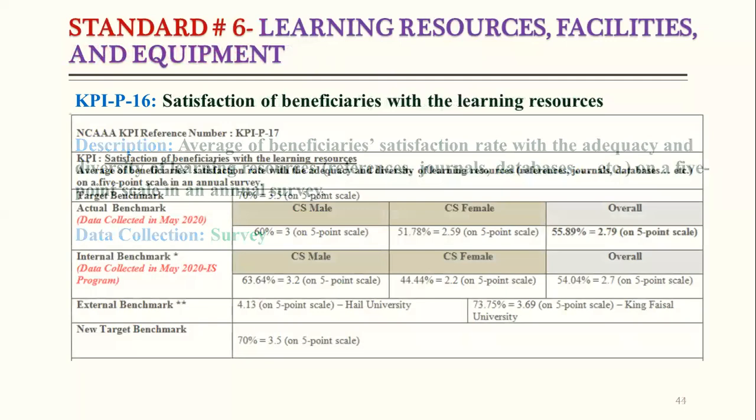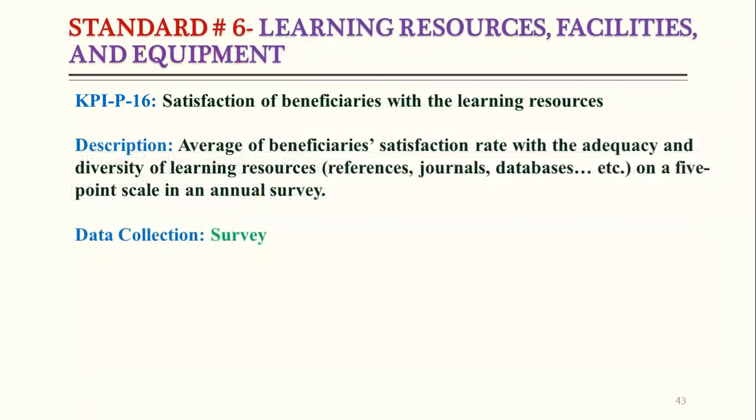KPI, that is number 17. So here it is written 16, but it is actually 17. Okay, so what is KPI number 17? 17 is satisfaction of beneficiaries with the learning resources, and this KPI belongs to our standard 6. Standard 6 also has only one KPI, satisfaction of beneficiaries with the learning resources. So what are the learning resources? We have different types of references, journals, databases. Okay, so whatever is related to the resources, we have to test here with the annual survey.